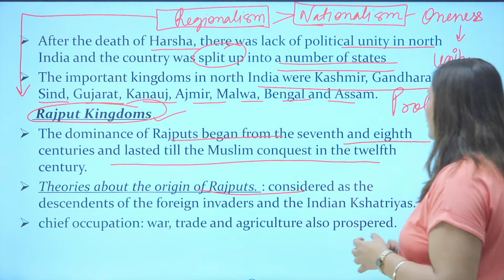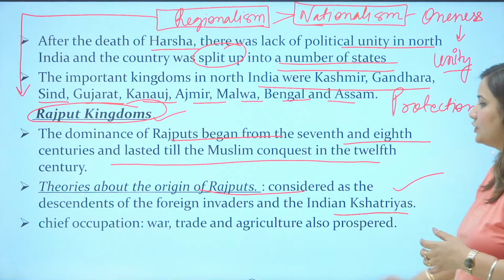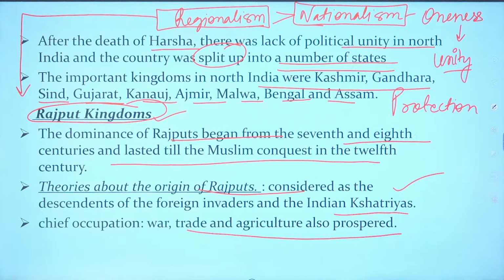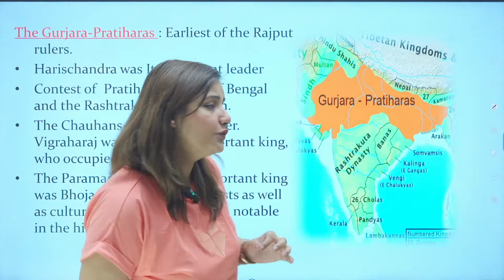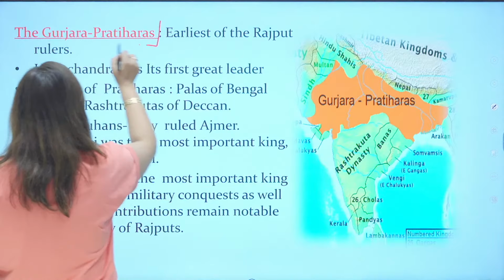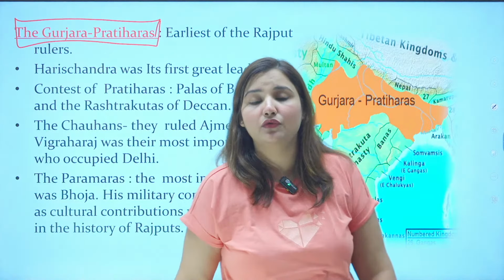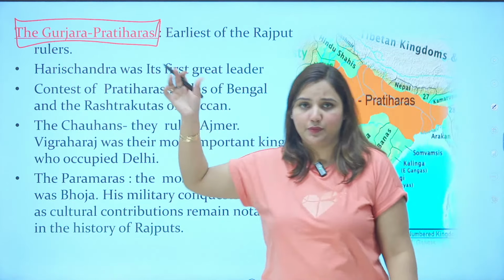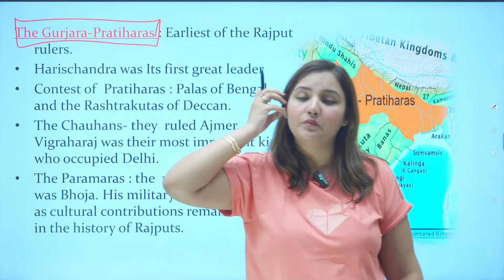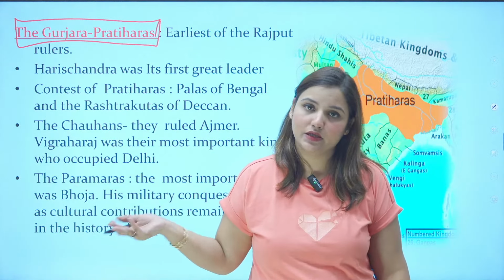So when I talk about the origin of Rajput, it is considered as the descendants of the foreign invaders and Indian Kshatriya. Their chief occupation was war, trade and agriculture, and it also prospered. Now, the first important and the biggest rule for the Rajput is the rule of the Gurjar Pratiharas. They were so powerful that they made all the Islamic rulers fearful. Because it is said that if the Gurjar Pratiharas were not there in India, maybe India could have got invaded much before than this 712 AD.